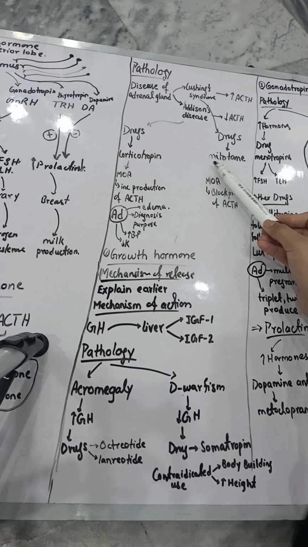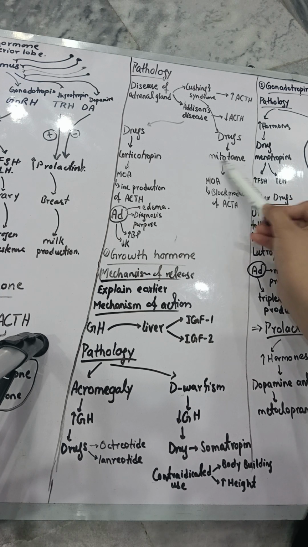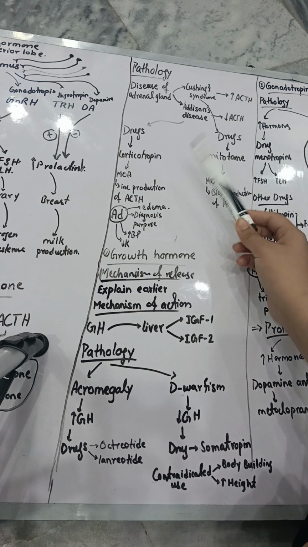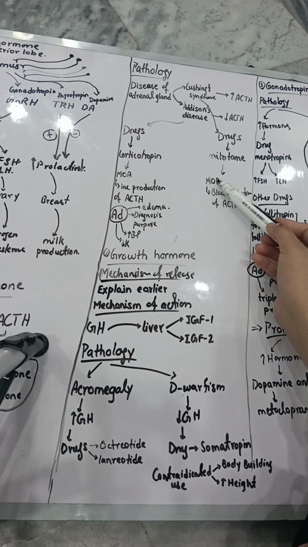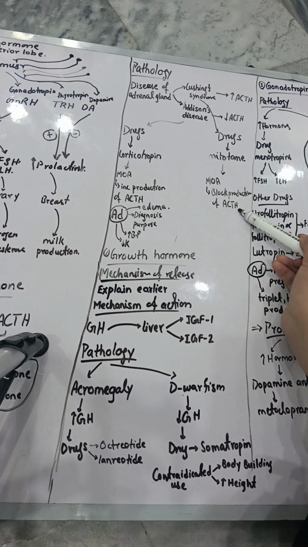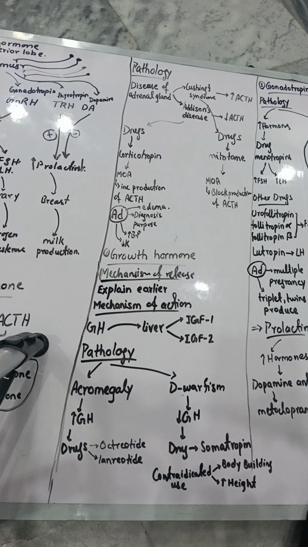called mitotane. Okay, mitotane. And what is the mechanism of action of this drug? That it is going to block the production of ACTH. Okay, and you know how the ACTH is produced from the pituitary gland. So it will block it, and by blocking it, it will decrease the production of ACTH.